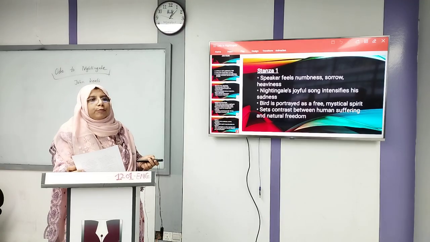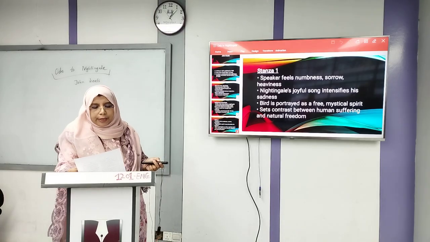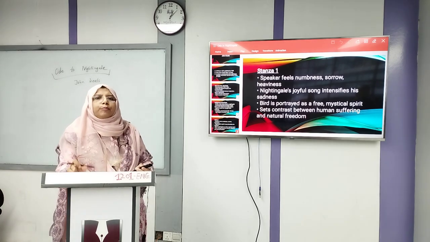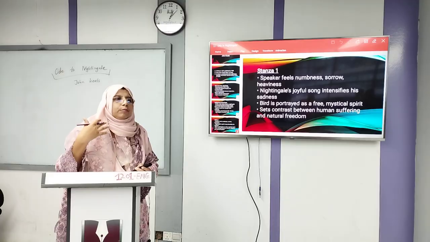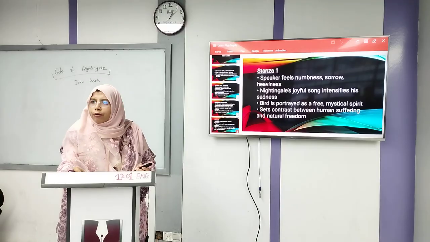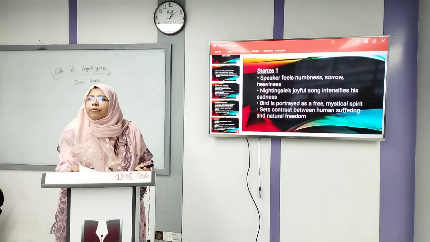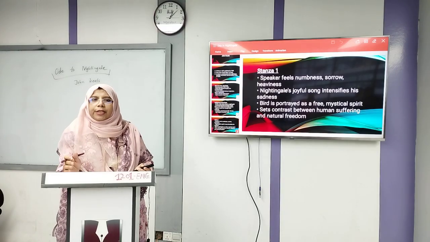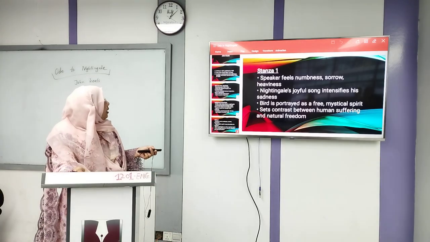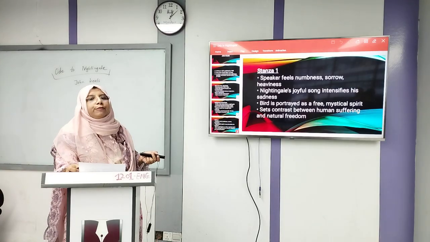The poet thinks of the nightingale as a free bird, and this bird is symbolic in the sense that the poet thinks that if he flies with the bird and goes into the deep forest, he can forget his sufferings, he can forget everything, the past memories and all the painful things in his life. So it's a contrast between human suffering and natural freedom.